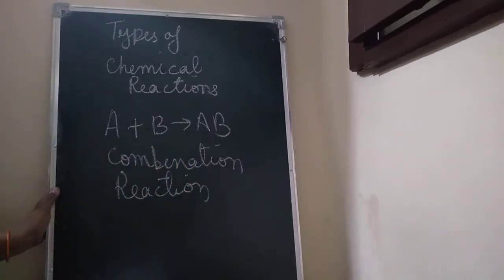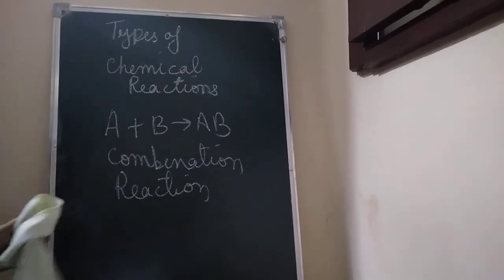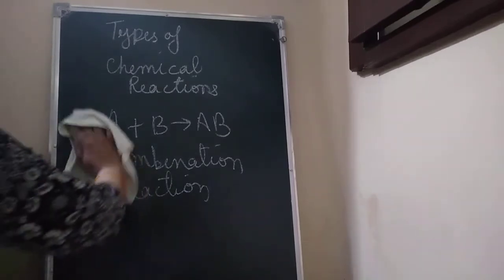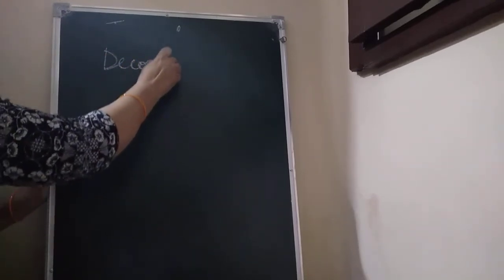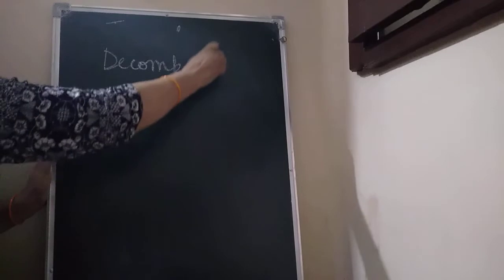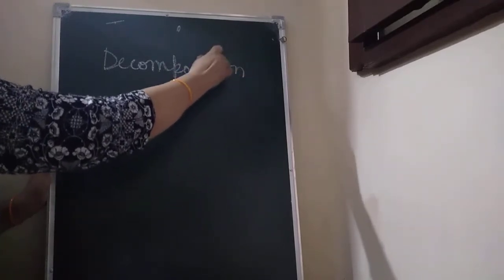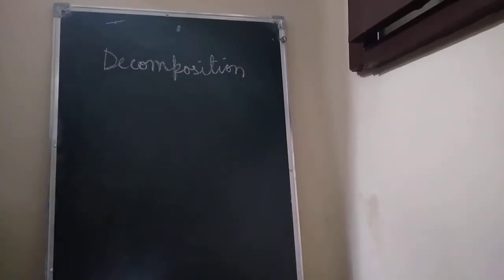Okay, children. Then the decomposition reaction is one in which a compound breaks up into two or more substances.